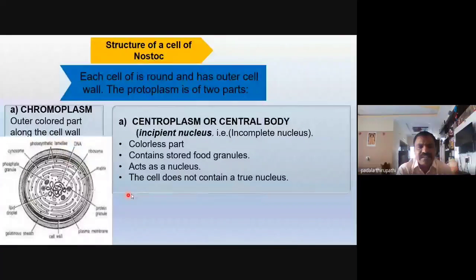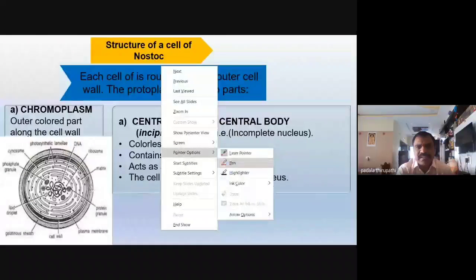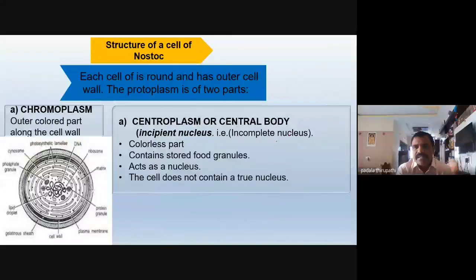This prokaryotic cell contains 70S type of ribosomes. Which type? 70S type of ribosome. This 70S ribosome contains two subunits, one larger subunit and another smaller subunit.